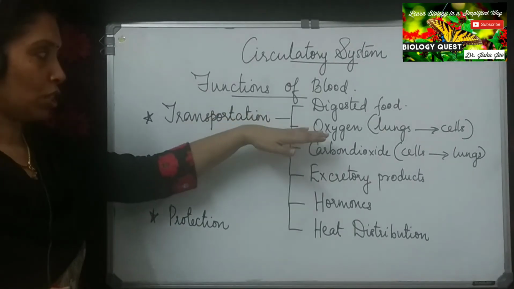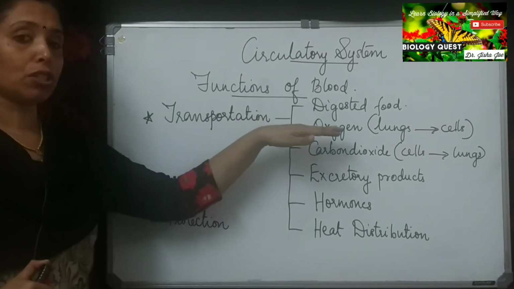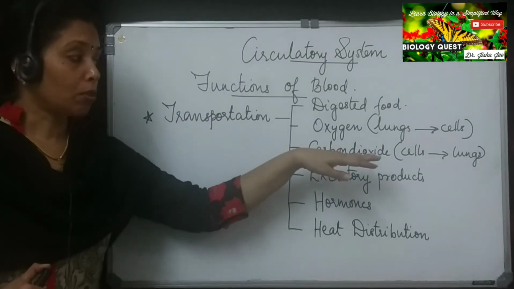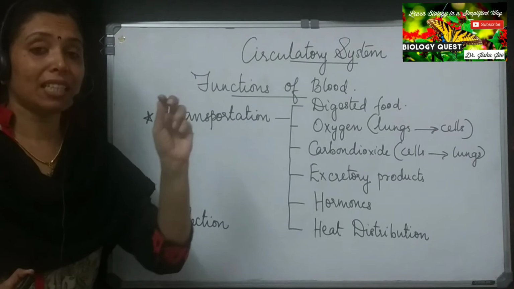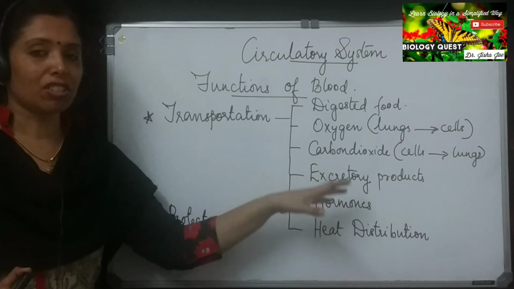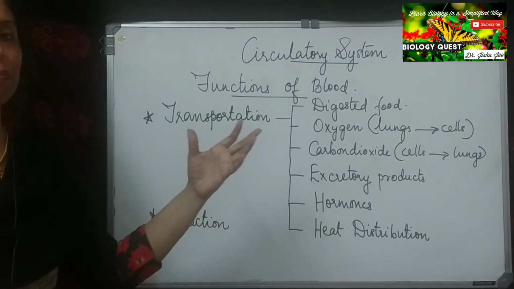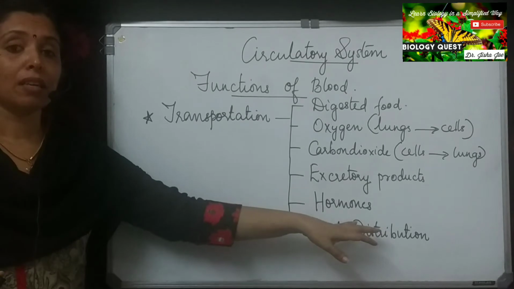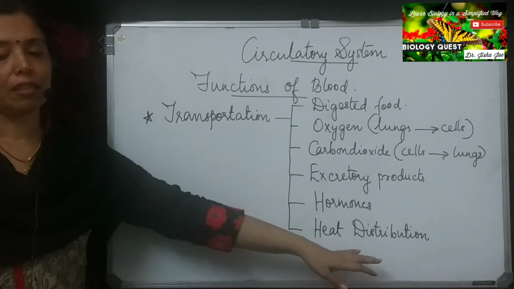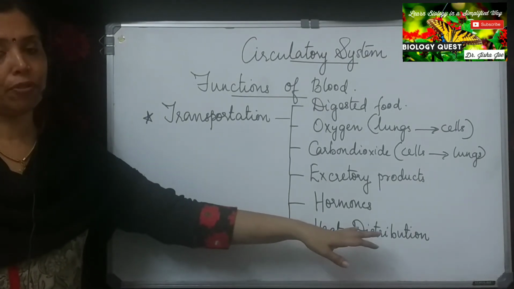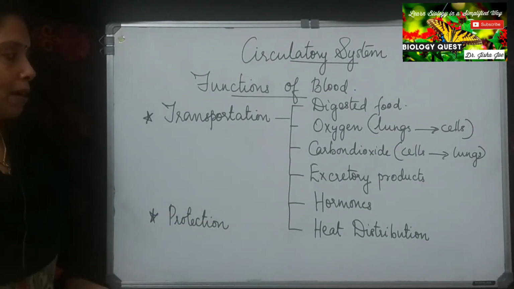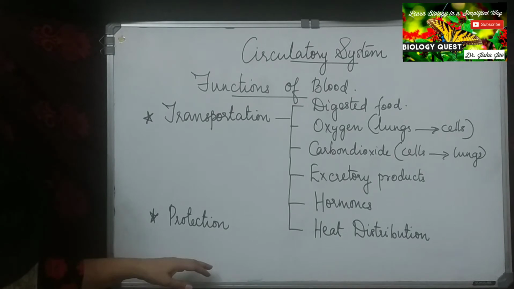Blood helps in the transportation of digested food, helps in the transportation of oxygen from lungs to the different parts of the body, helps in the transport of carbon dioxide from each and every cell of our body back to the lungs, then helps in the transportation of excretory products or waste materials from the different parts of the body to the kidney, then helps in the transport of hormones to the site of their action, and the blood flow helps in the distribution of heat throughout the body. So these are the transportation functions of blood. Now moving on to the protection function of blood.